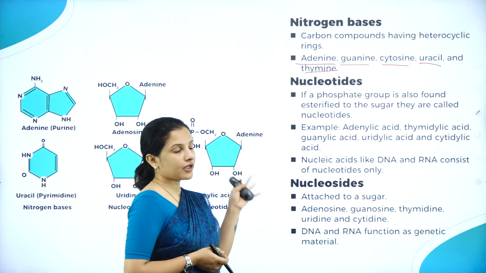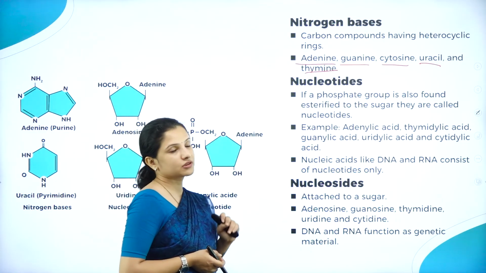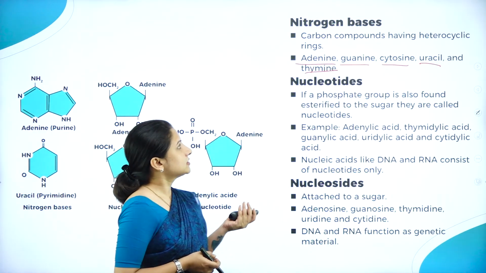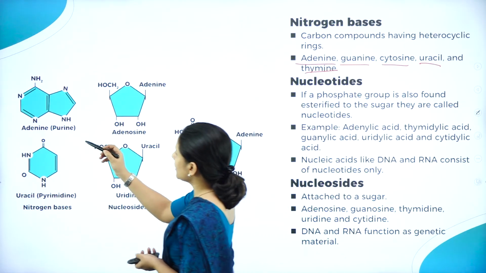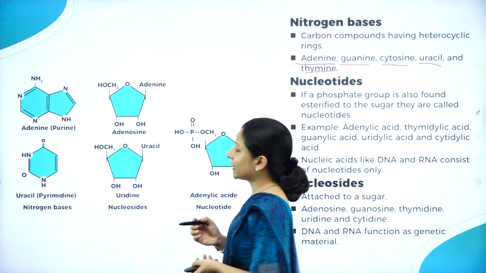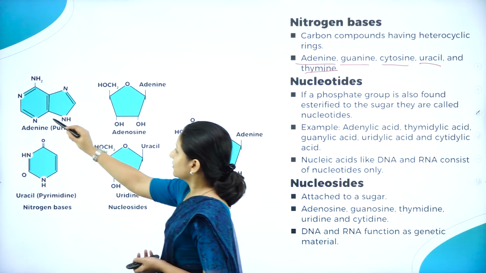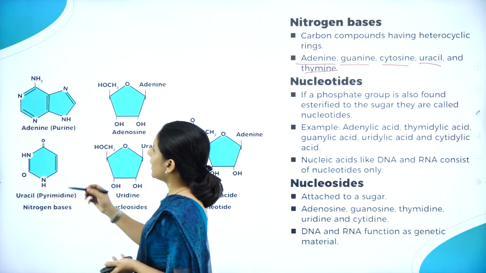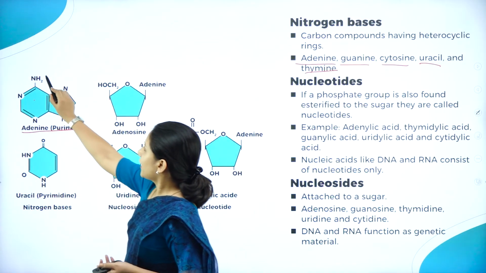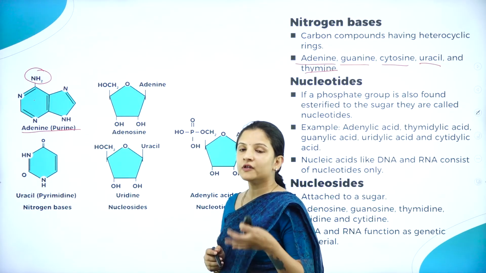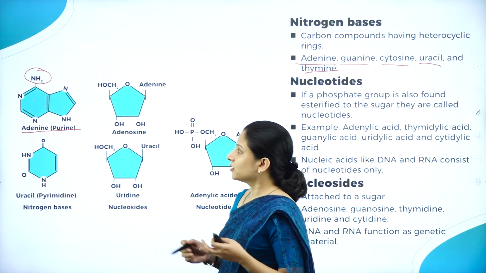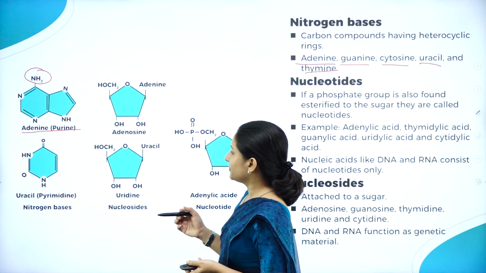If it is the RNA, they will have adenine, guanine, cytosine, and uracil. So these are the different nitrogenous bases. As you can see here, adenine has heterocyclic rings, and one more thing is they have an amino group. They are made up of a heterocyclic carbon ring. So this is one of the best examples.